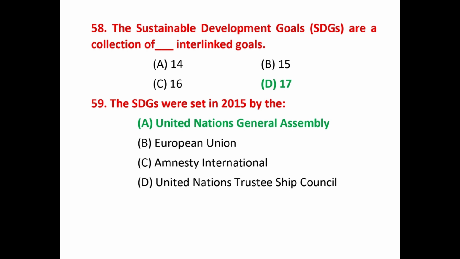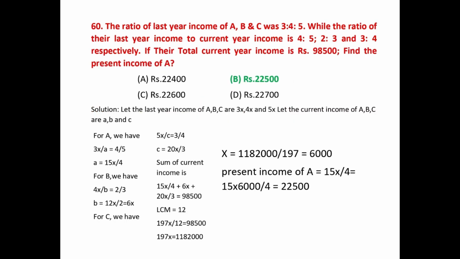Question number 59. The SDGs were set in 2015 by the? That answer is United Nations General Assembly. Question number 60. The ratio of last year income of A, B, C was 3:4:5, while the ratio of their last year income to current year income is 4:5, 5:3 and 3:4 respectively. If their total current year income is rupees 98500, find the present income of A. That answer is rupees 22500.